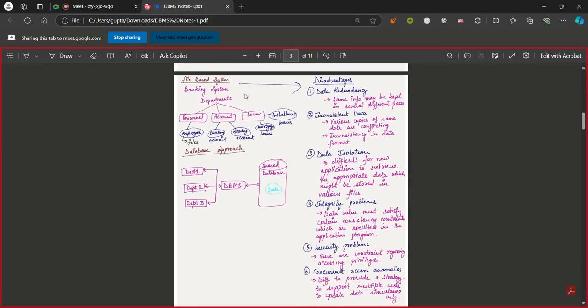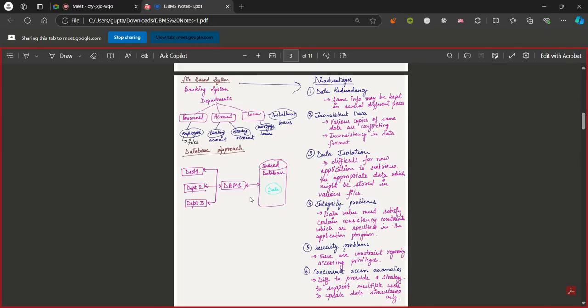Now, as we move forward, we saw the file-based system, what it is and how we store data in it. And we saw the DBMS, how we store data in a database. Now you may see that a database management system may manage multiple databases. There isn't any condition that it can manage only a single database. It can manage multiple databases.